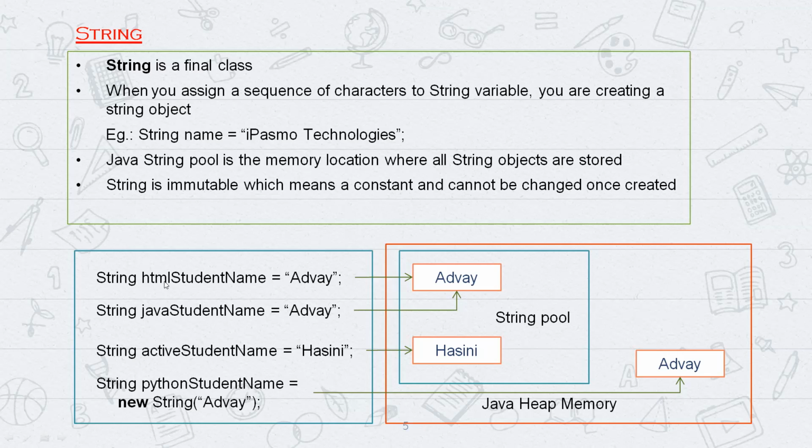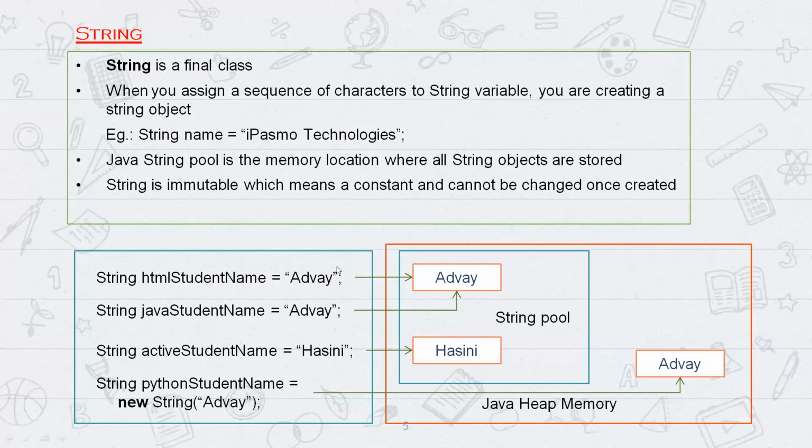Suppose now I change the value. Assume a third statement: htmlStudentName is equal to Sneha. I use the same variable which is already declared, and I'm changing its value from Advay to Sneha.